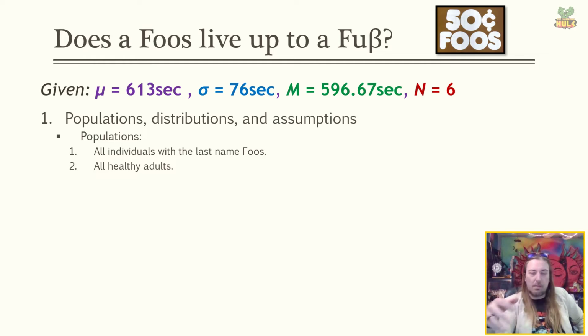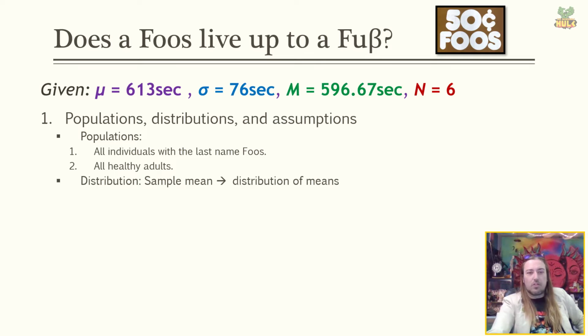Not just the Foos family members that I found, but all the individuals who have that last name who theoretically would have that Foos legend of quickness, right? Versus all healthy adults who don't have that last name and what their running speed would be. Comparing a sample mean to a population mean, that means our distribution is going to be a distribution of means. All the possible values that a sample mean could take on, ours took on this value. Is that different enough that we would say it's a statistically significant difference?